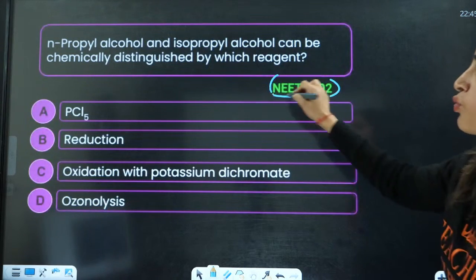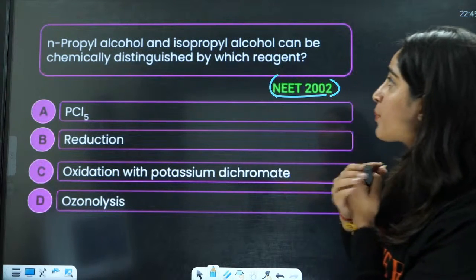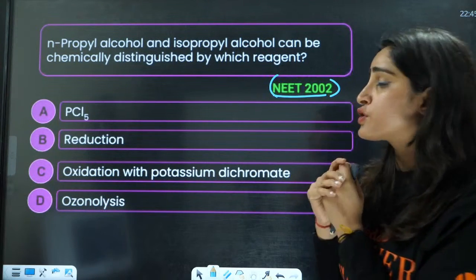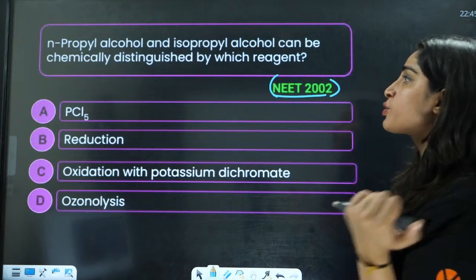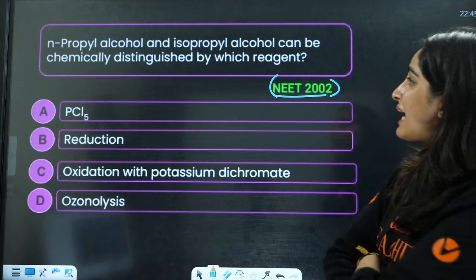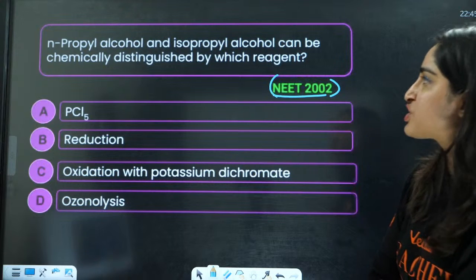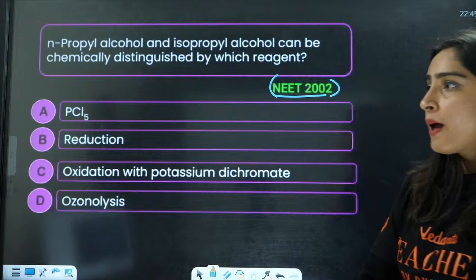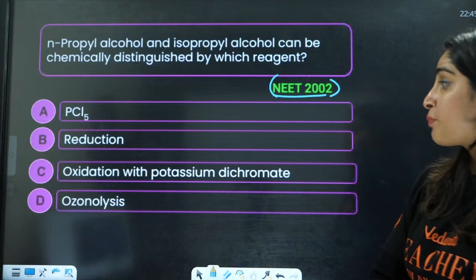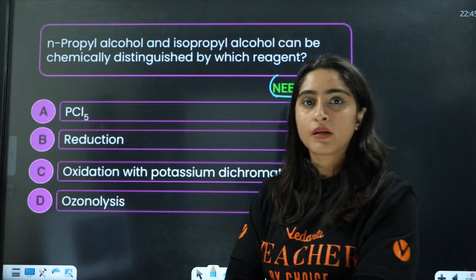Next is the 2002 question. N-propyl alcohol and isopropyl alcohol can be chemically distinguished by which reagent? Options are reduction, PCl5, oxidation with potassium dichromate.